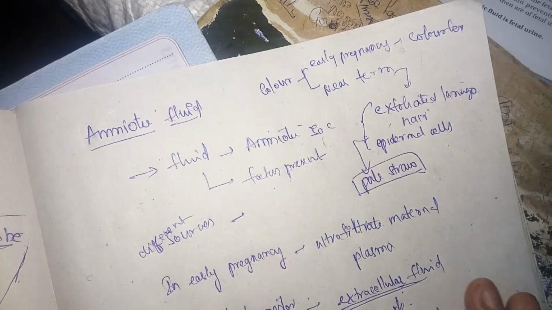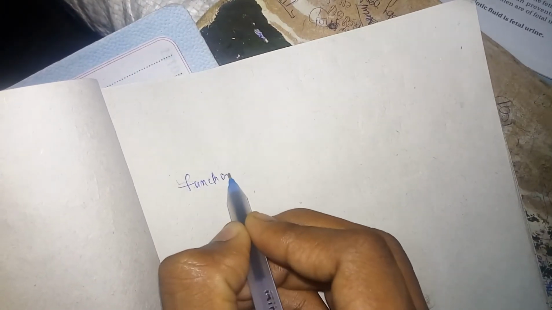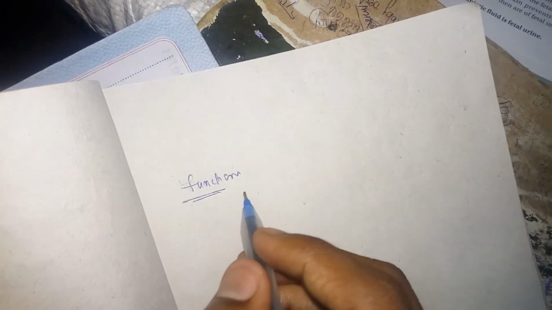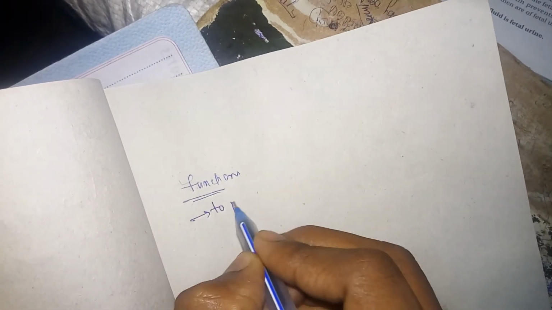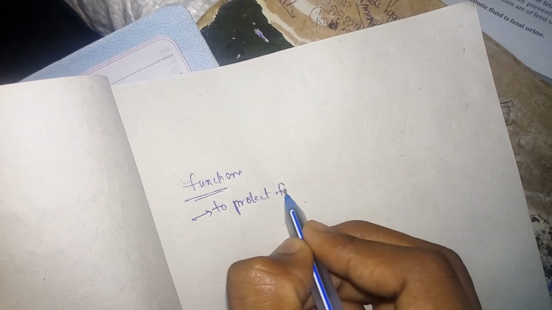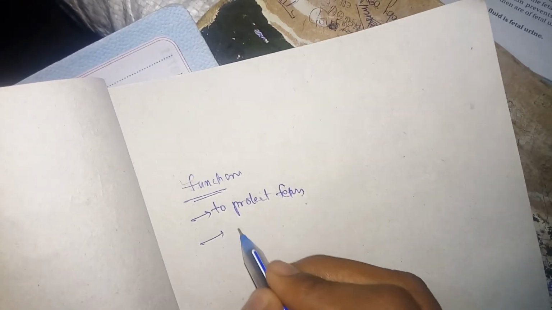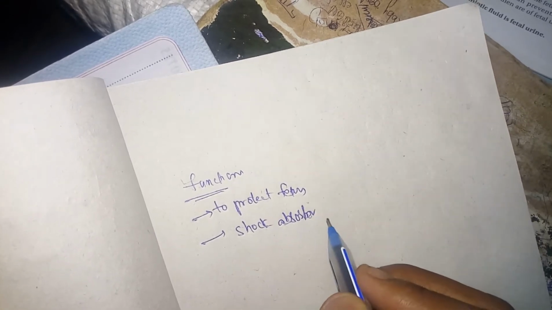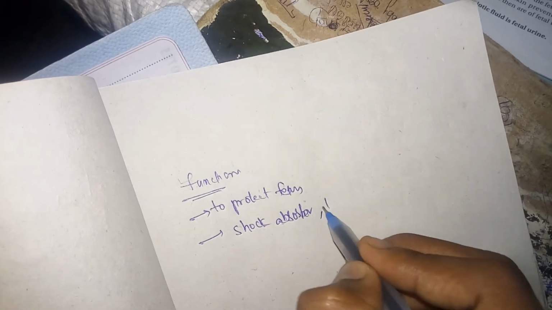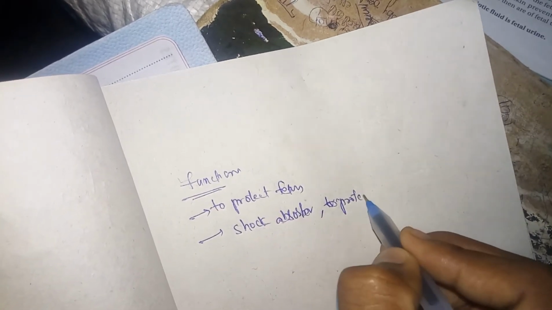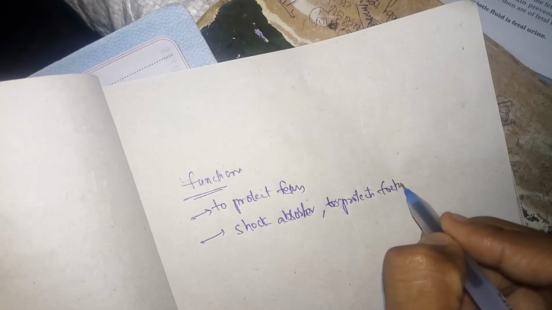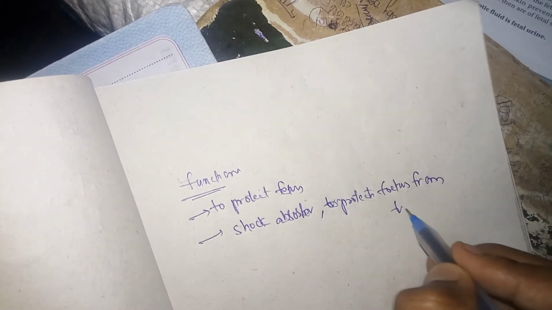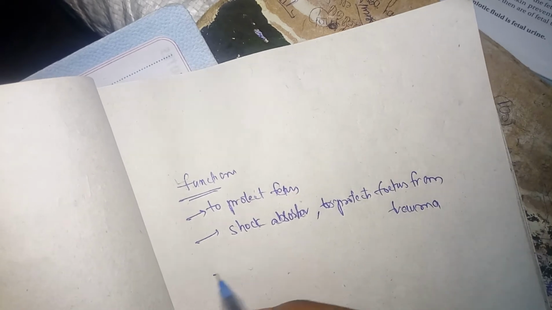And let's move to functions of amniotic fluid. The main function is to protect the fetus. It acts as a shock absorber and protects the fetus from trauma. And it also maintains temperature.